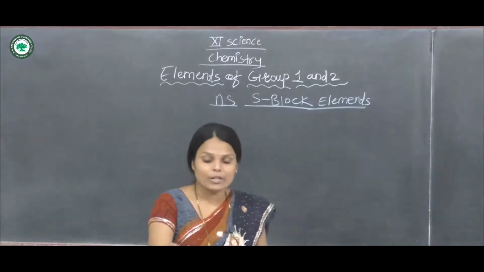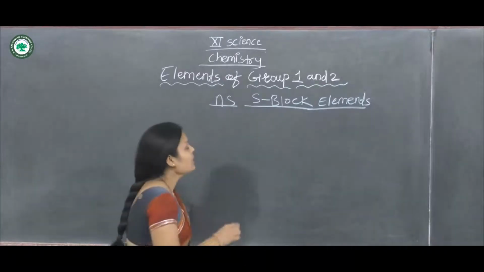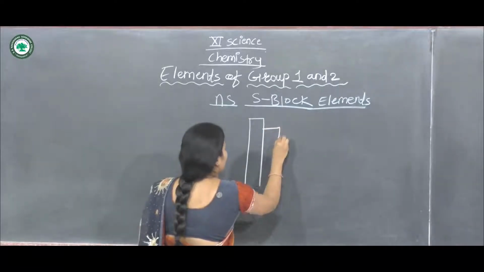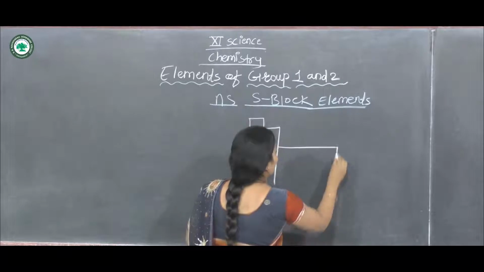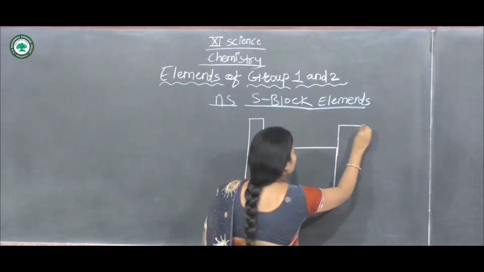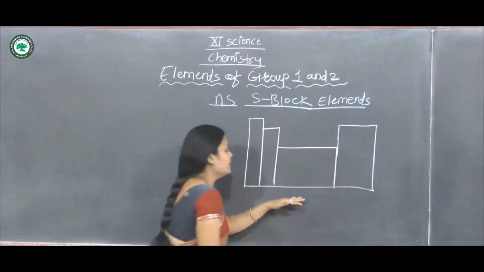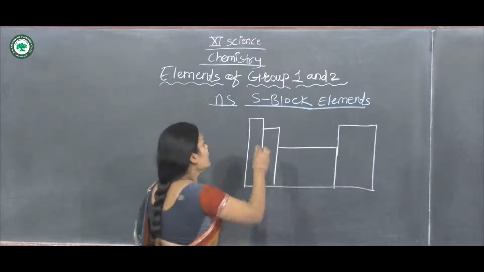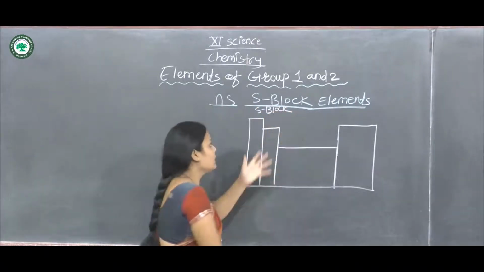We know the periodic table, which we also saw in the last lecture. It has a left-hand side, a middle part and a right-hand side. In that table, here is the S block of elements, which we discussed in the last lecture.